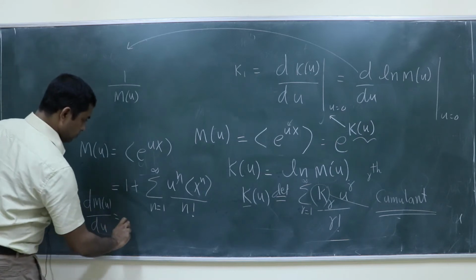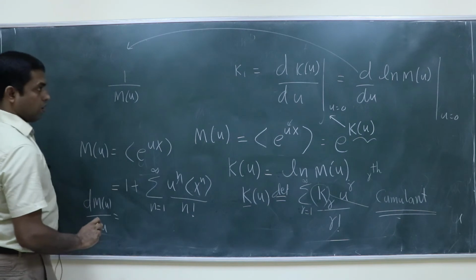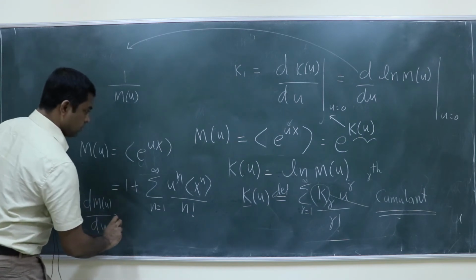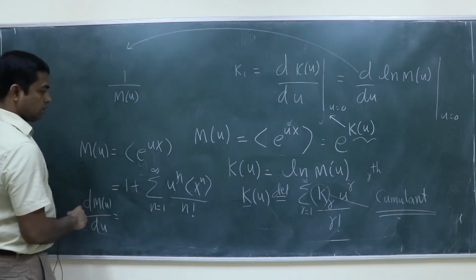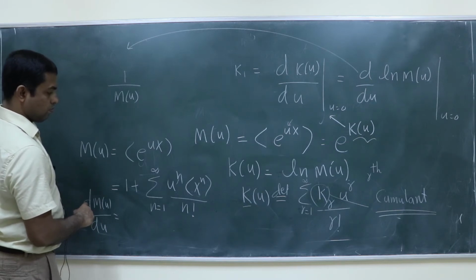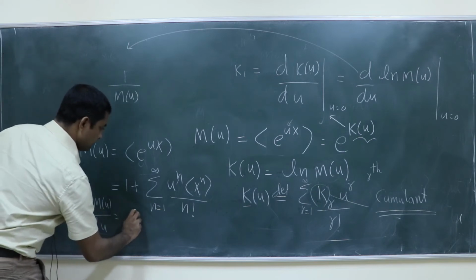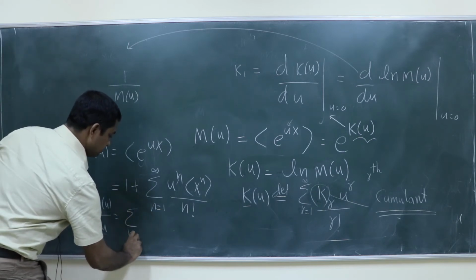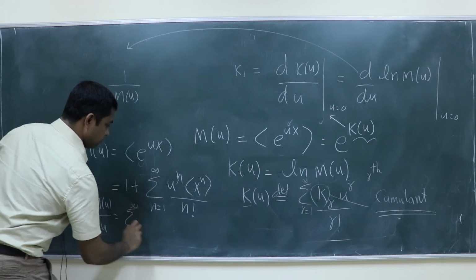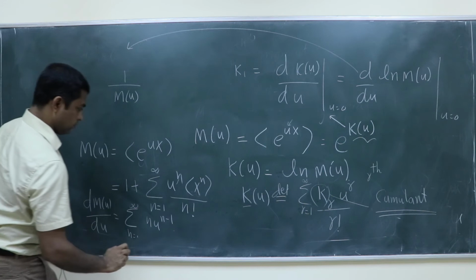Like the first moment of x. 1 is gone, then summation n equal to 1 to infinity, n u to the power n minus 1, average of x to the power n by n factorial.